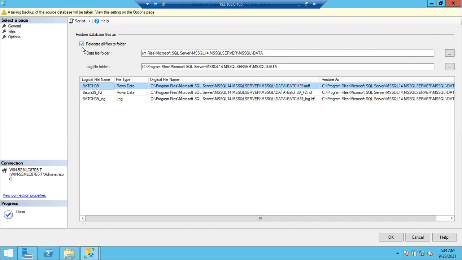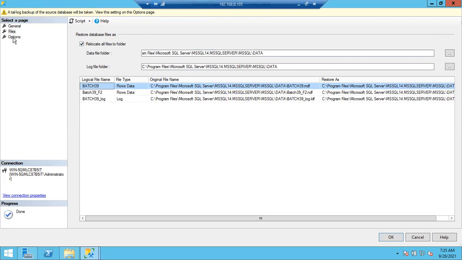It will select the destination path. If you don't select it, it will keep the source path only. If the source path exists on that server, it will restore. If the source path doesn't exist on the server, it will throw an error. So that's why this option will help you if you are restoring to a different SQL Server or a different instance. It will simply enable the destination path.